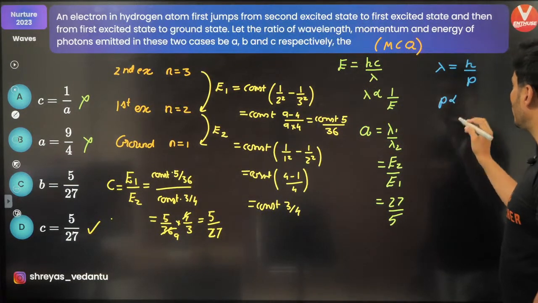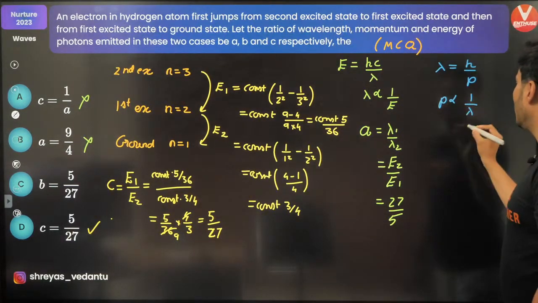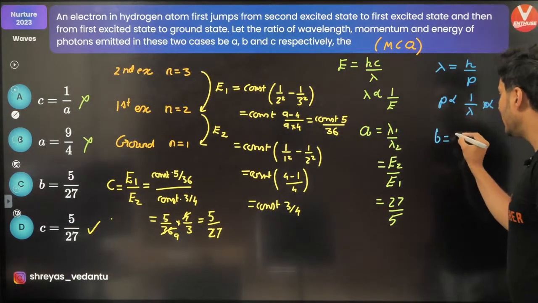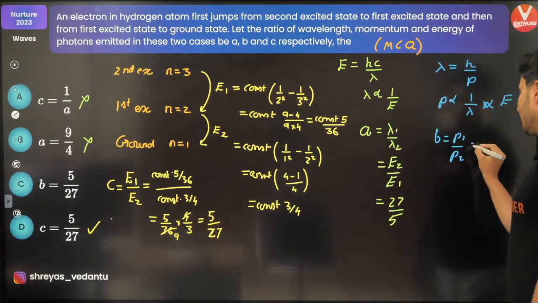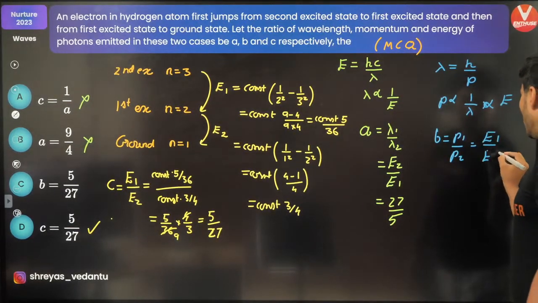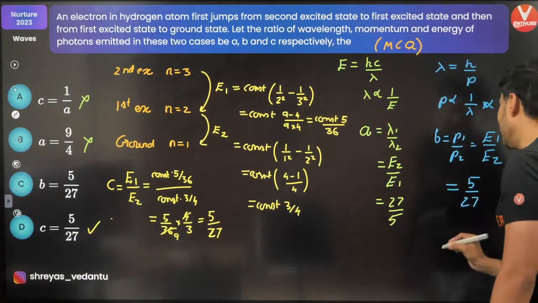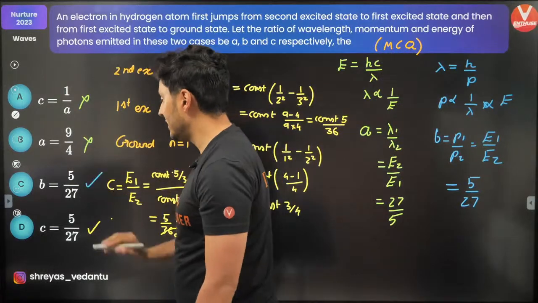Momentum is inversely proportional to lambda, and lambda is inversely proportional to E. That means it is directly proportional to E. So the ratio B, which is P1 by P2, will be just E1 by E2. So that means it will be just 5 by 27. Is 5 by 27 there? Yes, it is there.